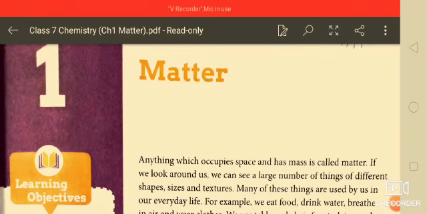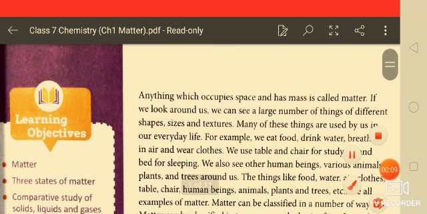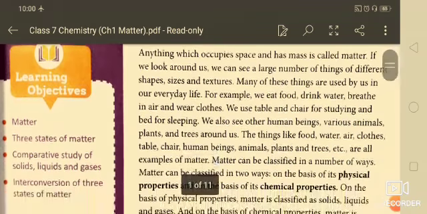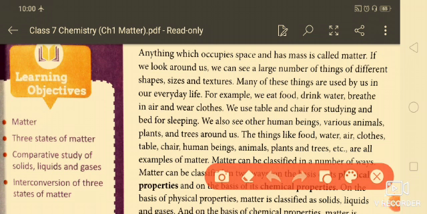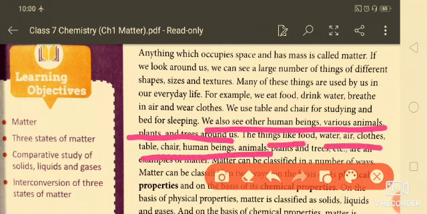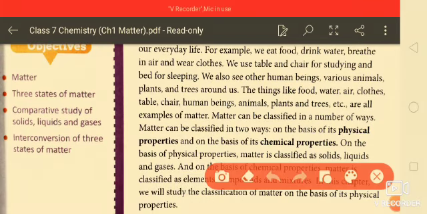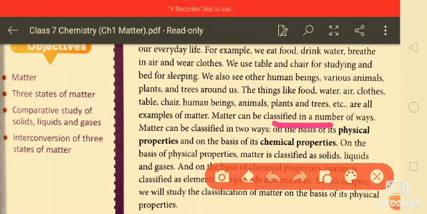Welcome to the class. Students, today we will start our first chapter, that is matter. You know that anything which occupies space and has mass is called matter. If anything you look around you has mass and occupies space, that is called matter. We also see other human beings, various animals, plants, and trees around us; they are also matter. Things like food, water, air, clothes, table, chairs, human beings, animals, plants and trees, etc. are examples of matter.